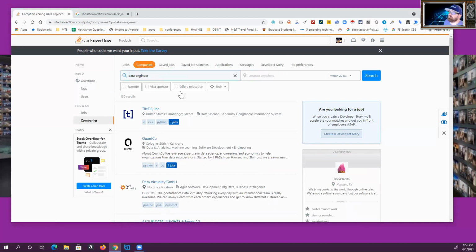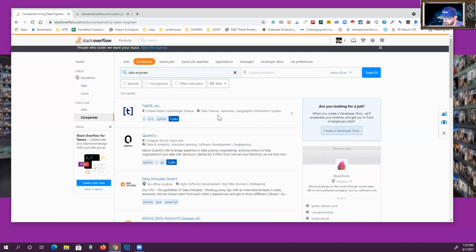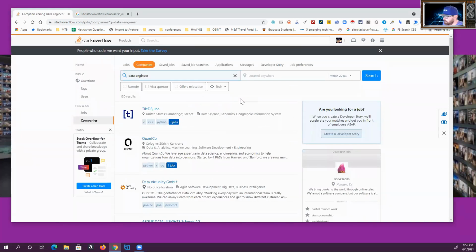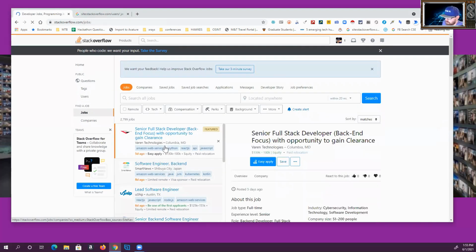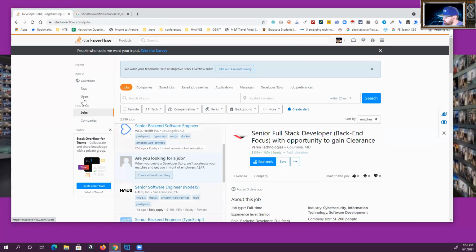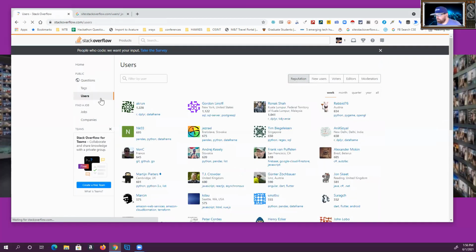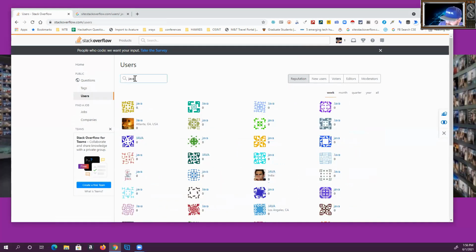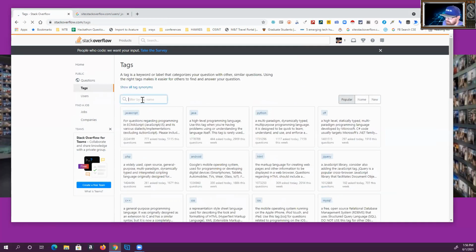I haven't been talking too much to the job seeker, so if you're looking for something in tech, this is another alternative you can go to. Look up companies, look up jobs. Obviously, there's a lot of those types of companies here. This is mainly for tech, by the way, because it's another repository. You can look for users, but as you can see, the job or the user search isn't that great.